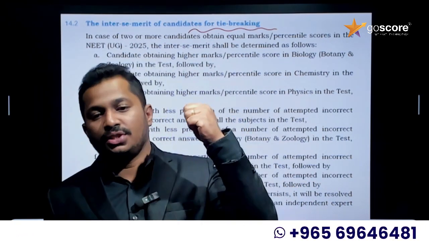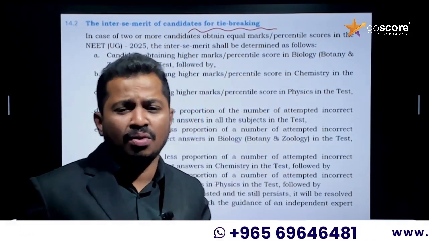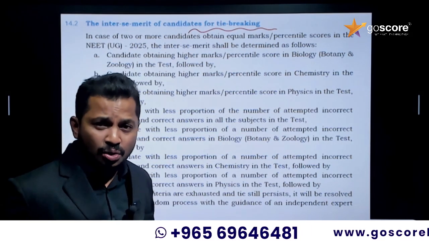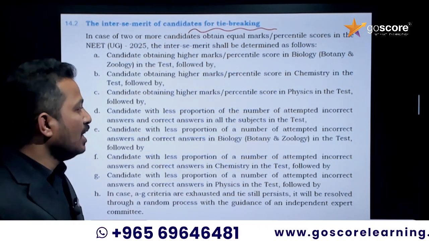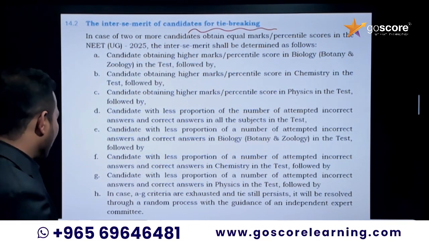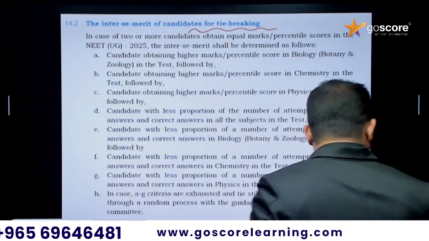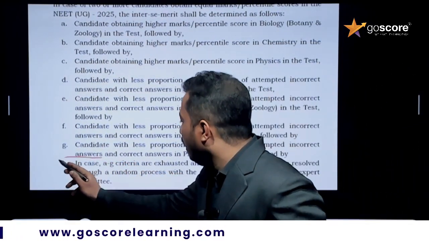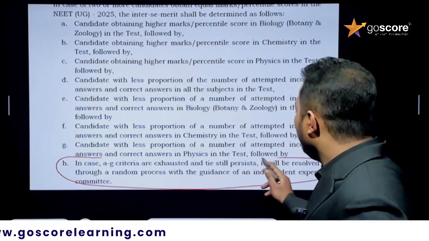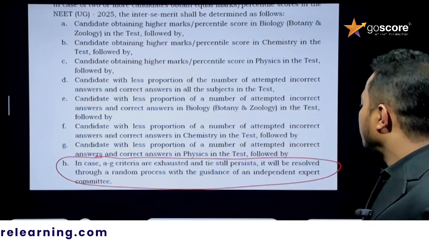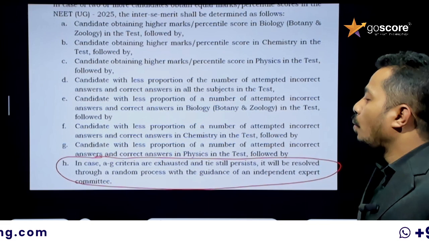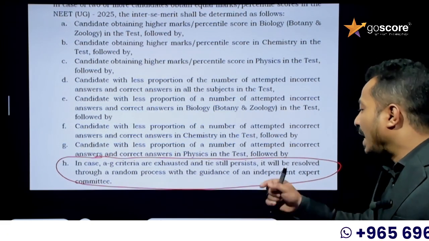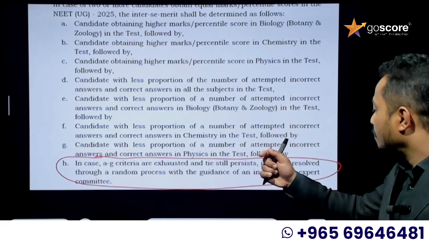Those who registered first got the first rank among them. This year that criteria is being changed. I will show it over here. Look at H1: in case A to G criteria are exhausted and the tie still persists, it will be resolved through a random process with the guidance of an independent expert committee.